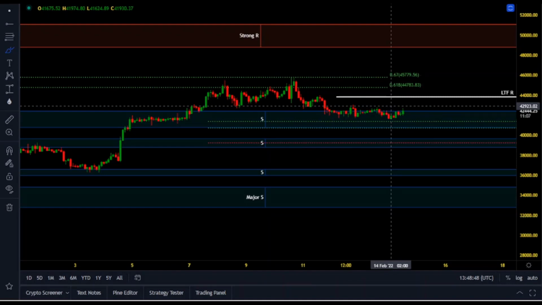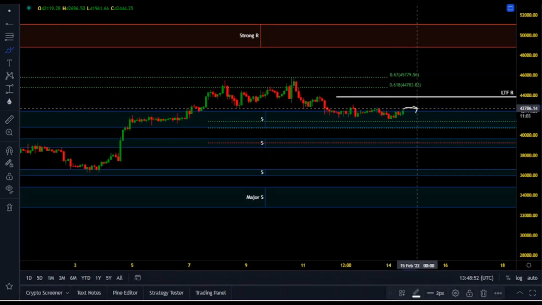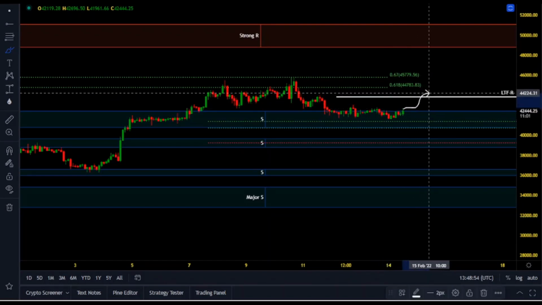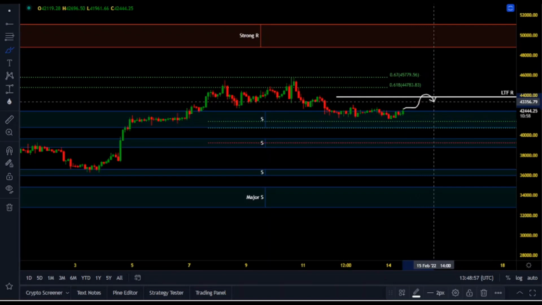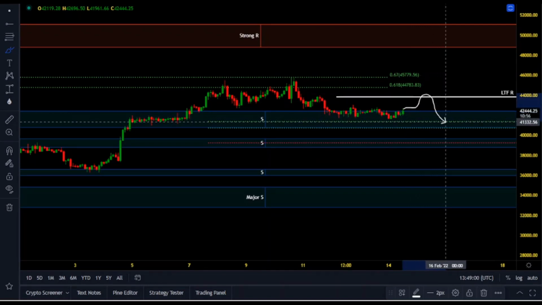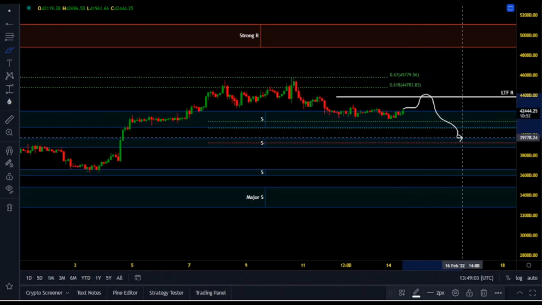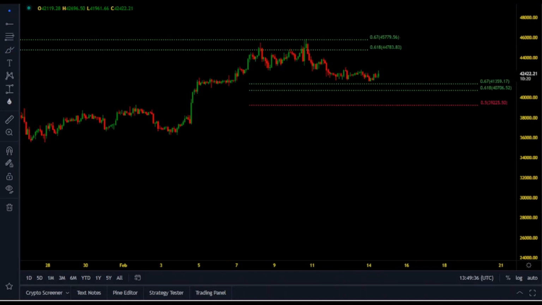The 1-hour, as you can imagine, is automatically under the bears' control. Therefore, we might get this type of price action, might even get an SFP at around 44,000, and highly likely we're going to end up testing 0.618. The maximum pain that I'm expecting in the coming days is at around $39,500 to $40,000. The levels are clear, and we've come to the end of this episode.